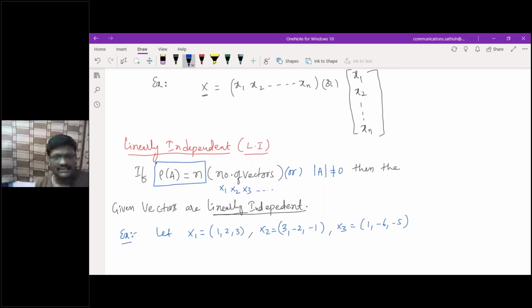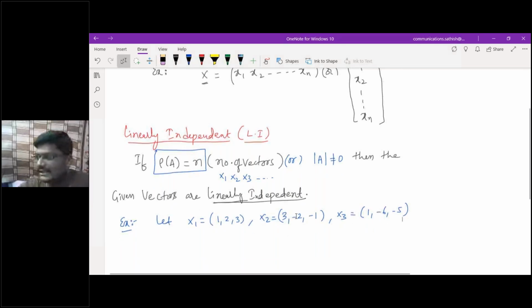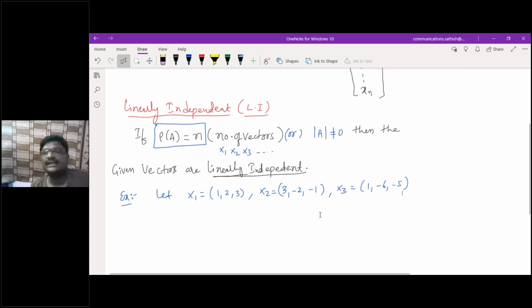Let me check whether these are linearly dependent or linearly independent. If I want to check whether the given vectors are linearly independent or linearly dependent, how will I do it? I need to go with respect to either this or that. Am I correct or wrong?